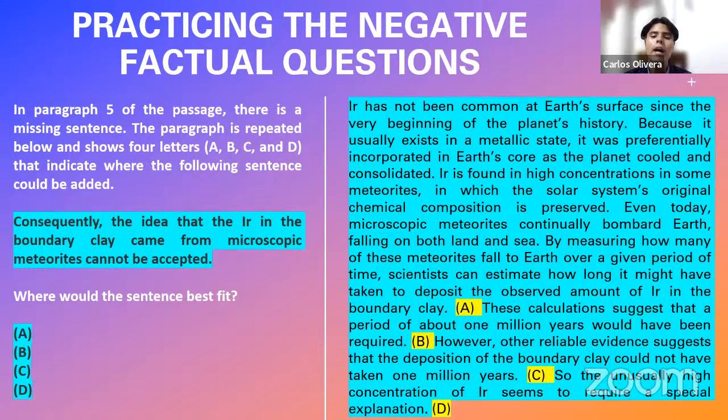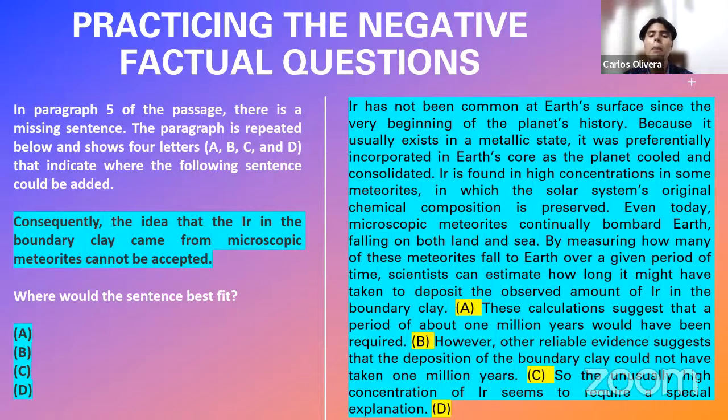Why? Because if you notice from spot A, this entire reading paragraph is about a theory of meteorites. Let's say that meteorites bring with themselves iridium, right? This material. And when they fall to the surface of planet Earth, this iridium attaches to our planet. And scientists believe that they can use that iridium to measure how much time it took for these elements to be deposited on our planet. And they say that 1 million years was the necessary amount of time for these meteorites to fill our planet with this iridium.